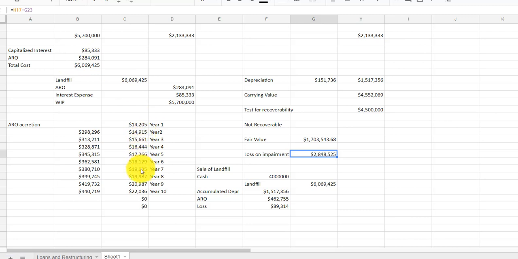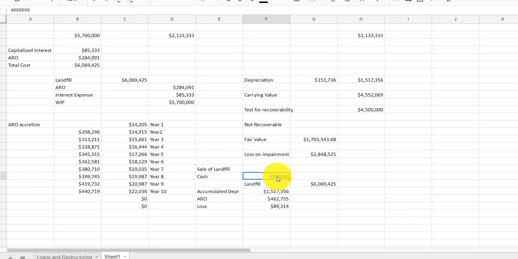So over the 10 years that we had this asset, our asset retirement obligation is growing each year, and by the end of year 10, it's $447.19. Actually, by year 10, it's going to be 440 plus the 22. That would be the 10th year.